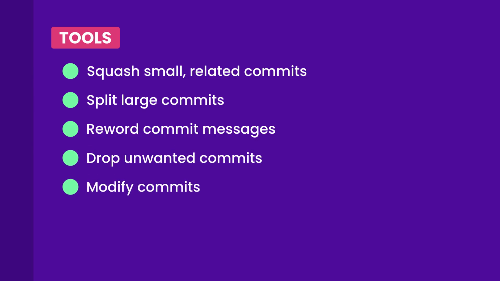We can also modify the content of our commits. So if you forgot to include a file in a commit, we can go back and modify that commit. These are the operations we can perform in Git to produce a clean, readable, and meaningful history. But rewriting history can be a dangerous operation, and you need to know what you're doing before touching the history. That's what we're going to talk about next.